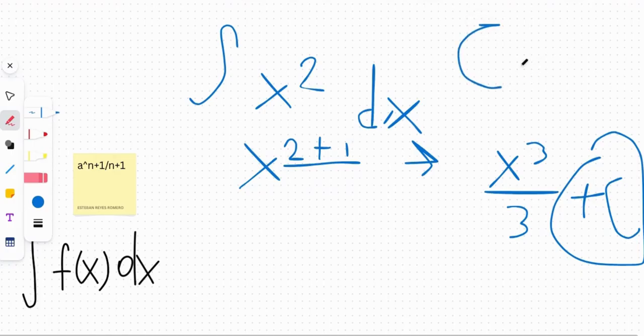The constant, I don't know how to make the sign, it's like something like this. It states that the constant is a real number, or should be a real number. So that's that.